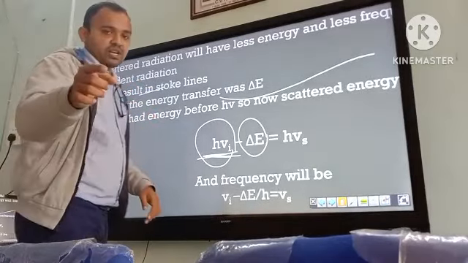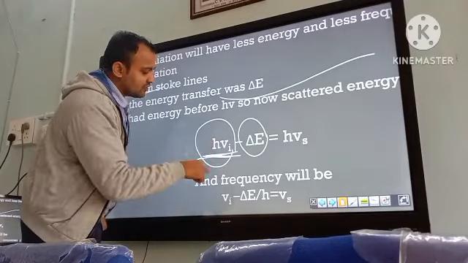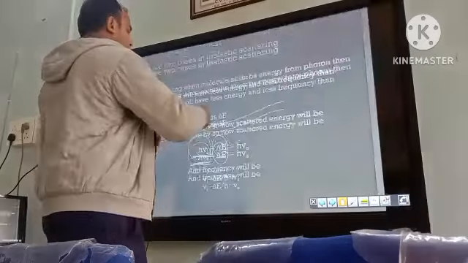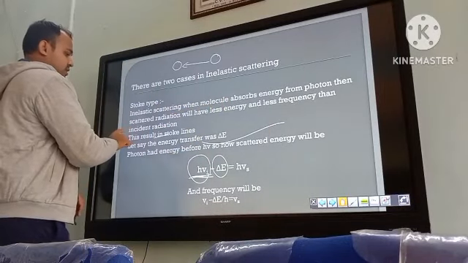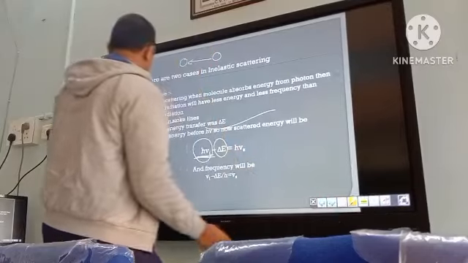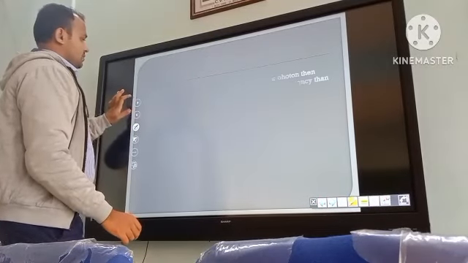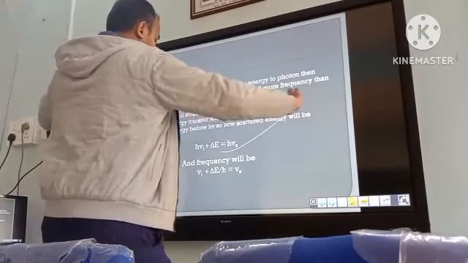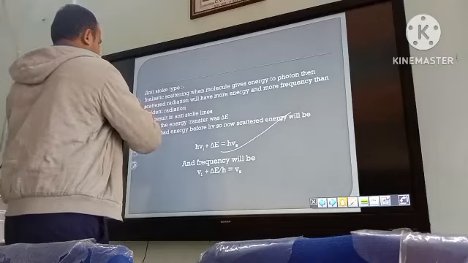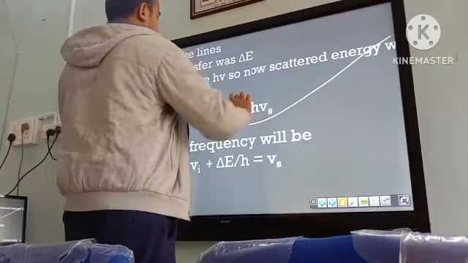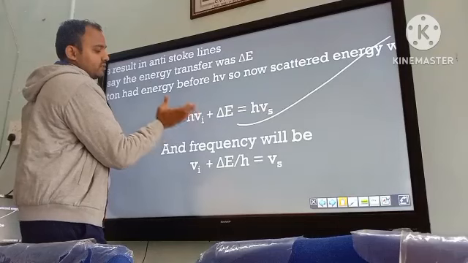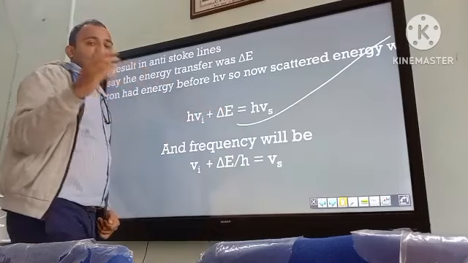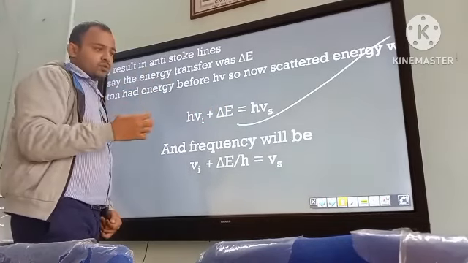Okay, and if you want to calculate the frequency, you can just divide by h, and you will get the frequency also. This was for the Stokes, and we can do that for the anti-Stokes too. Look at this. In the anti-Stokes, the incident radiation has this amount of energy, and this was the energy that was given to the radiation by the molecule.